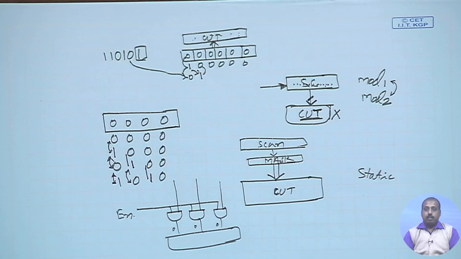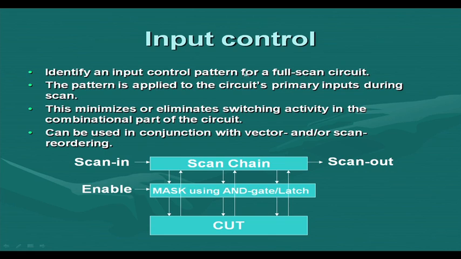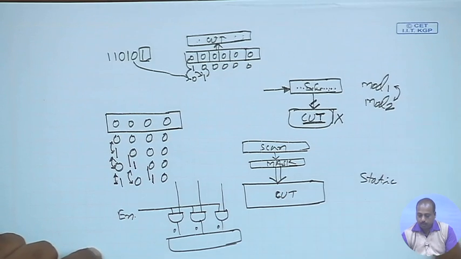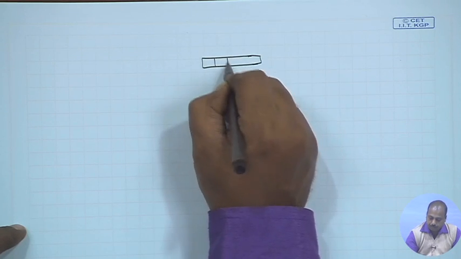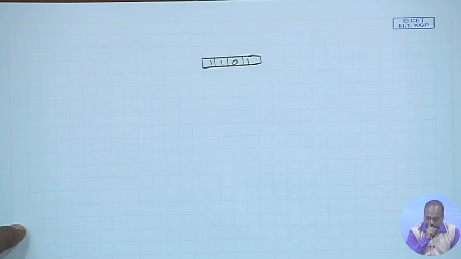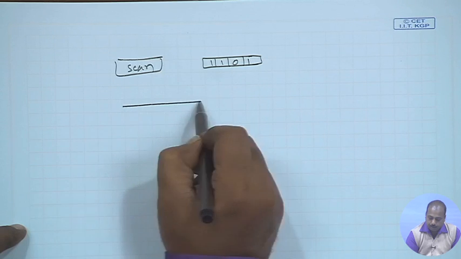Now, the static power may not be the minimum when the input pattern is 0 0 0. Depending upon the circuit, we can have a different input pattern that will reduce this static power. So, it is possible that we put the circuit inputs in some particular value. Some input control pattern is there, and that input control pattern will be applied to the circuit. So, this situation is modified, like we have got this input control pattern, that may be 1 1 0 1, something like this. Now, this is my scan chain. Now, this is the circuit.